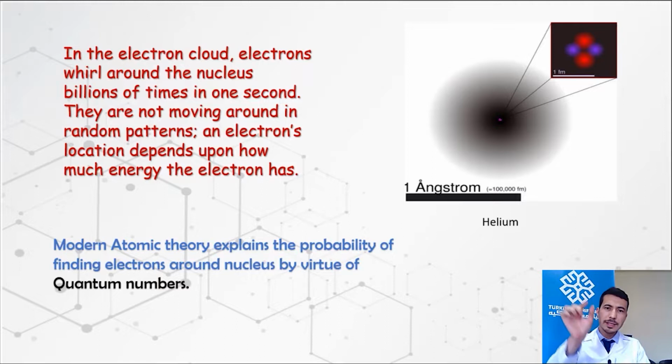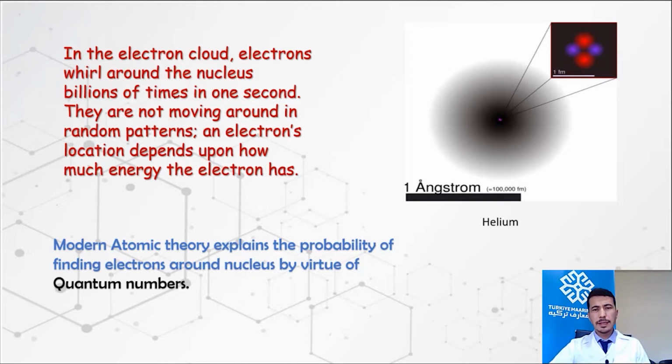So we cannot catch an electron around the nucleus, but we can observe the electron cloud around the nucleus. So in modern atomic theory, the finding of an electron around the nucleus is based upon 4 quantum numbers. Okay, for this electron cloud, let me give you an example.